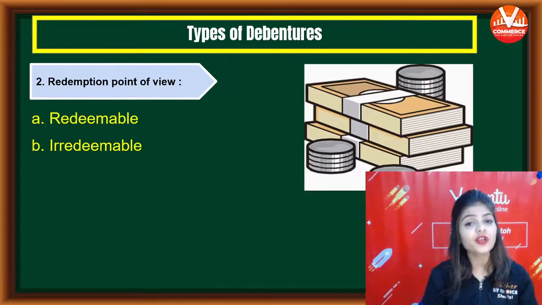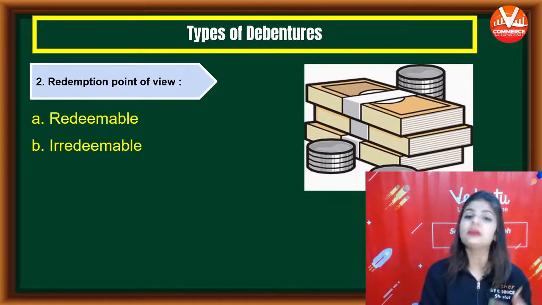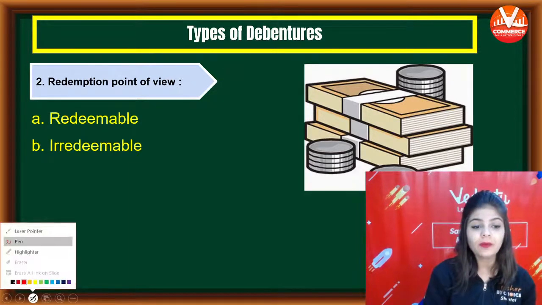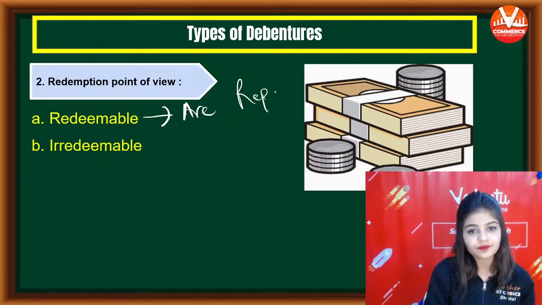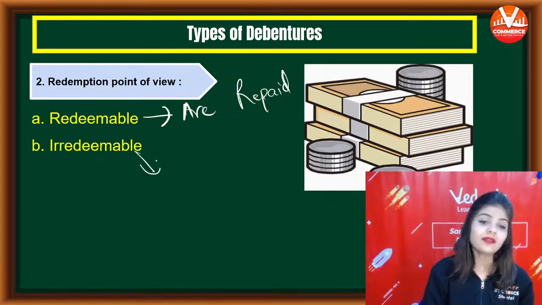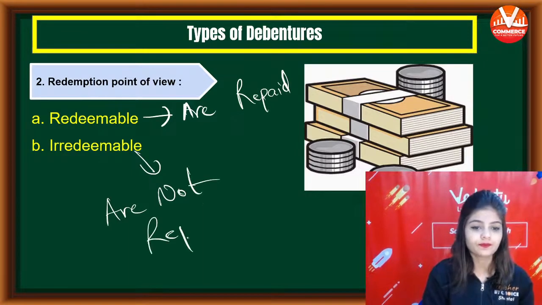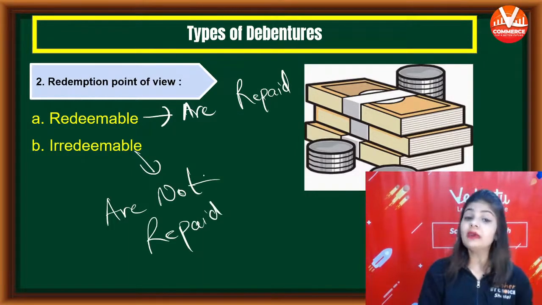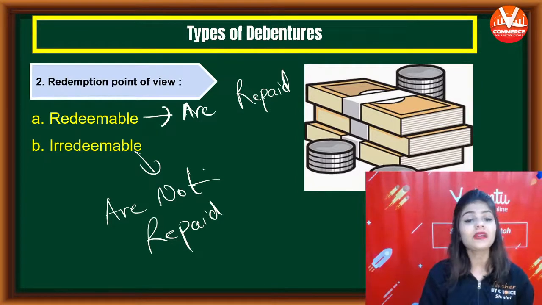Irredeemable debentures are those which will not get their money repaid. So redeemable debentures are repaid and irredeemable debentures are not repaid. So redeemable का पैसा वापस हो जाता है, they are repaid, but irredeemable debentures are not repaid.